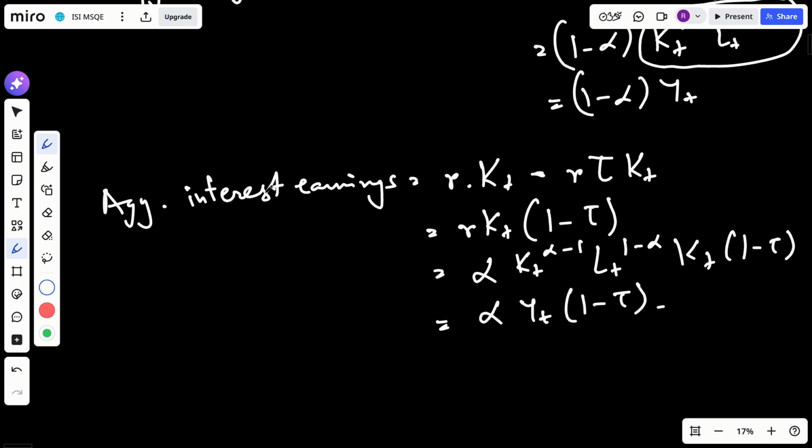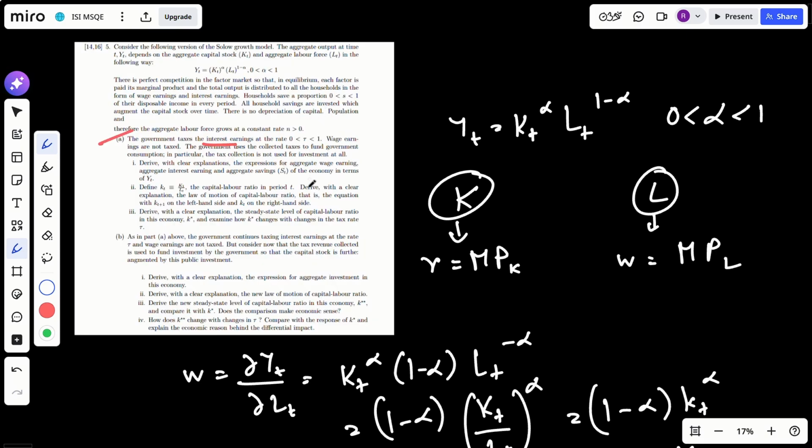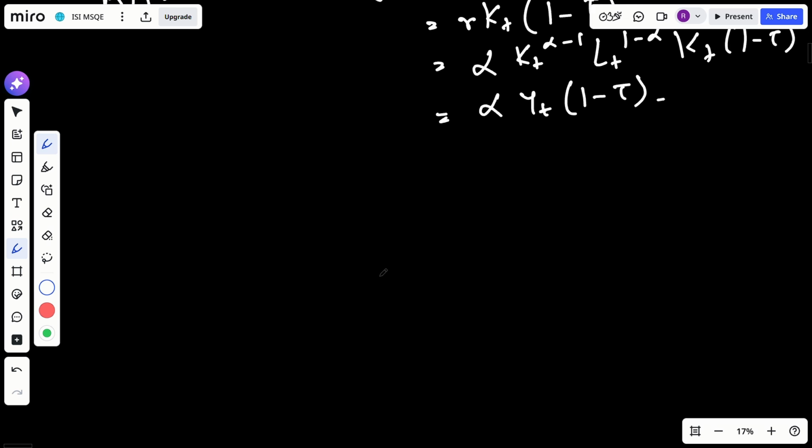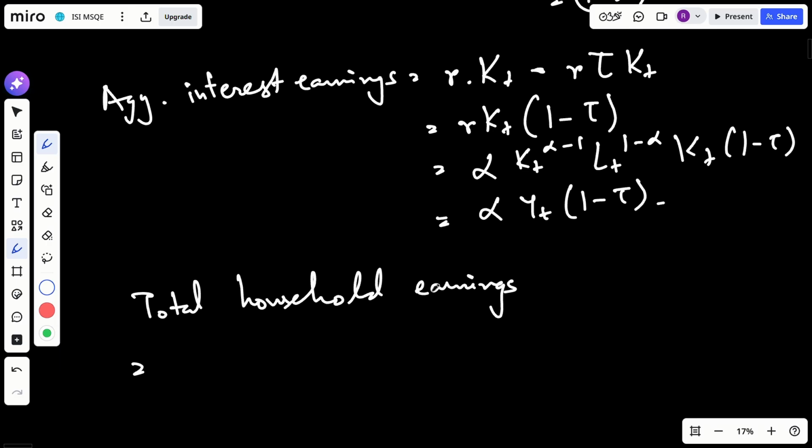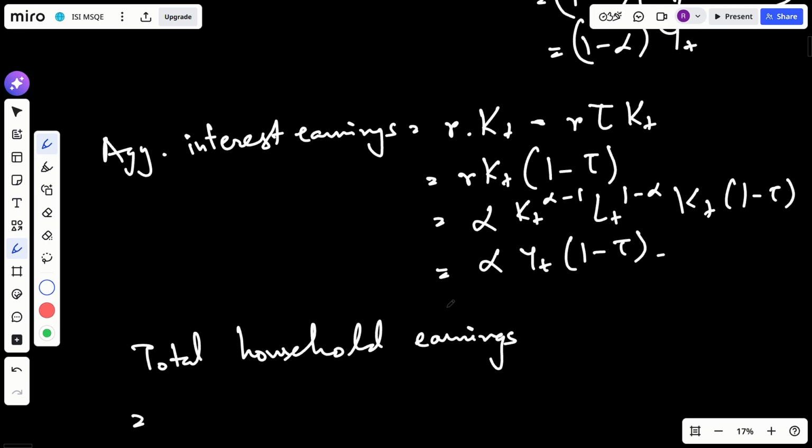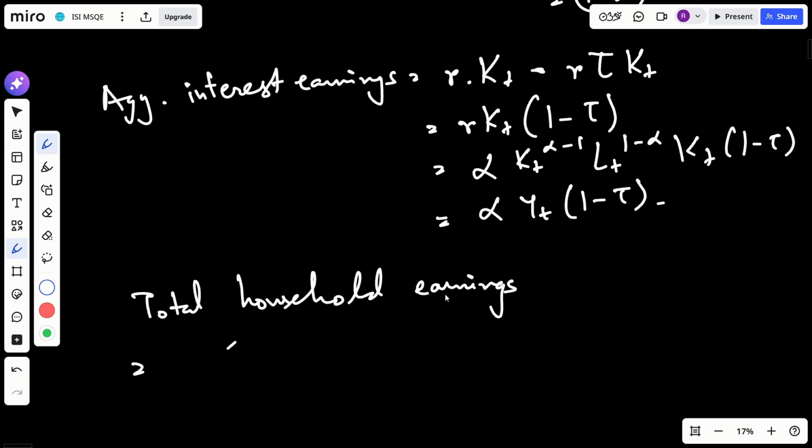Okay, so we know that the total output is distributed to all the households in the form of wage earnings and interest earnings, right? And out of this total income, the households are saving a proportion of s. So total household earnings will be equal to aggregate wage earnings plus aggregate interest earnings. So (1 minus alpha) Y_t plus alpha (1 minus tau) Y.